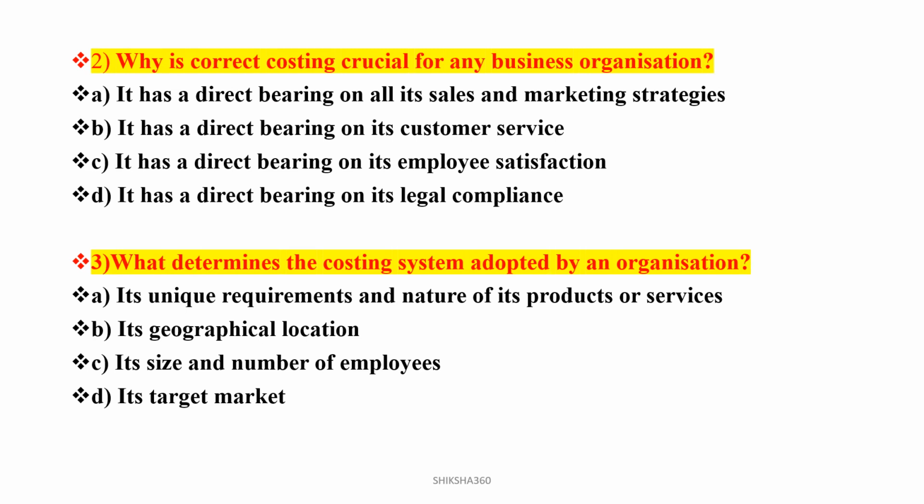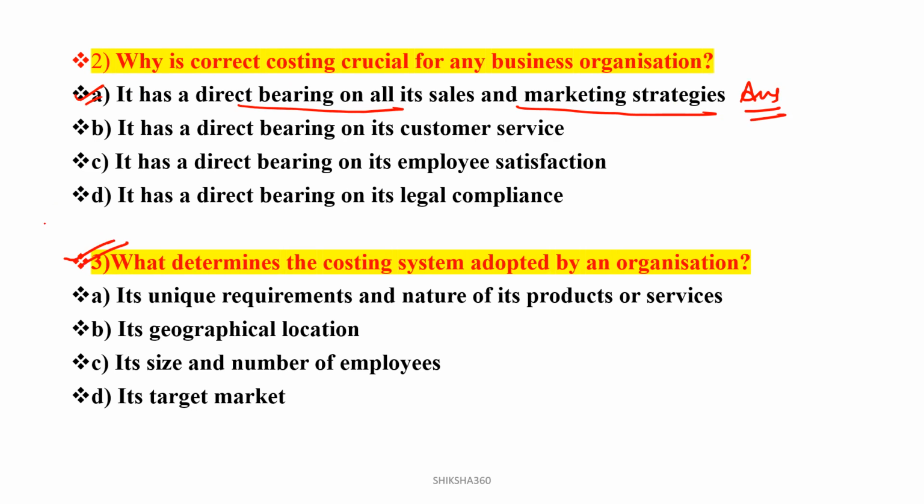Why is correct costing crucial for any business organization? Option A, it has a direct bearing on all its sales and marketing strategies. Option B, it has a direct bearing on its customer service. Third, it has a direct bearing on its employee satisfaction, or on its legal compliance. Clear? Costing must be correct so that we can manage our sales and marketing strategies accordingly. So option A will be the answer. Now move to the next question.